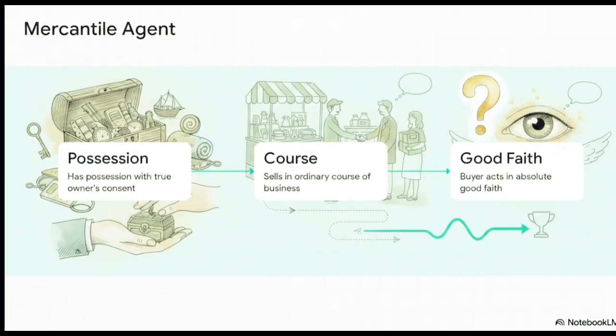Let's break down the absolute most important ones. The mercantile agent exception is tested all the time. For a buyer to get a good title from an agent who doesn't actually own the goods, 3 steps must be true. Step 1, the agent has physical possession with the true owner's consent. Step 2, the agent makes the sale in their ordinary course of business. And step 3, which is the most important, the buyer must act in absolute good faith without knowing the agent lacked authority. If all 3 align perfectly, the buyer actually wins the title.